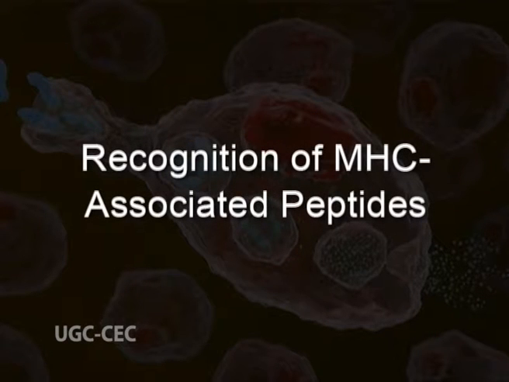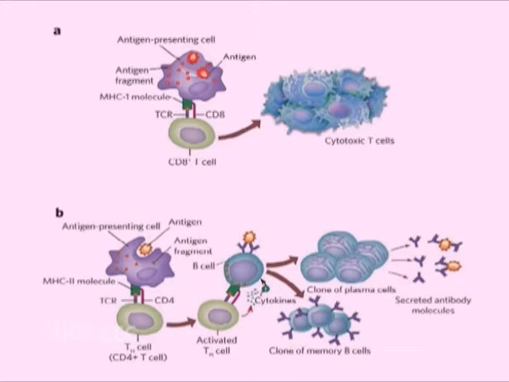Recognition of MHC associated peptides. The TCR along with the CD4 or CD8 co-receptor together recognize the MHC peptide complex on the APC. This acts as the first or initiating signal for T cell activation.